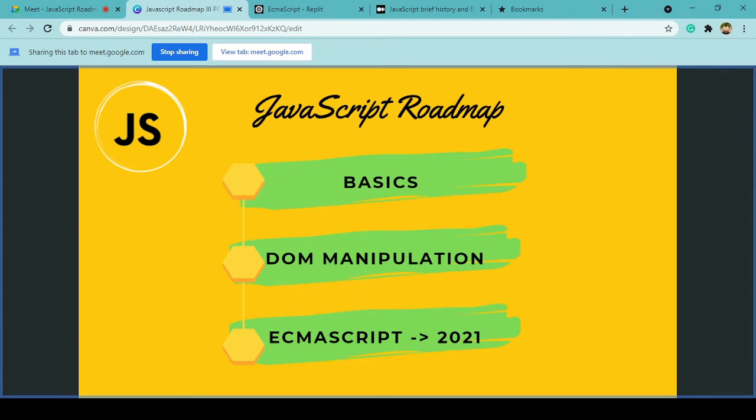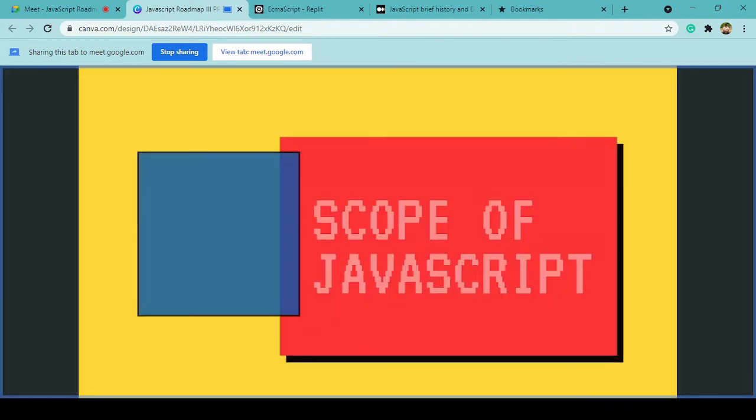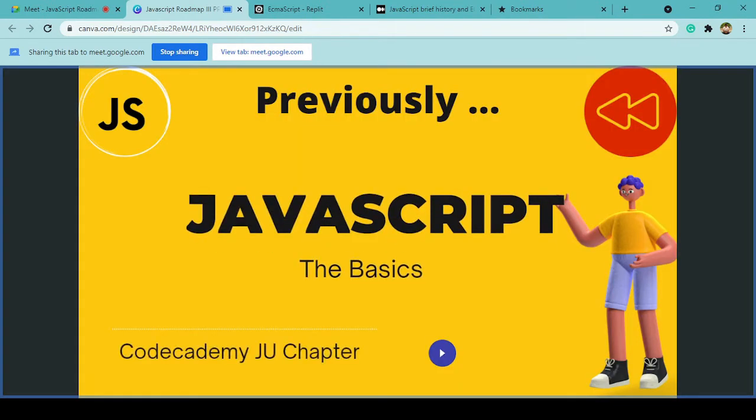So let's proceed with what the JavaScript roadmap was till now. So basically, what we did in Code Academy JE chapter is we covered the basics and DOM manipulation as part of a roadmap, so that I can demystify what JavaScript is, right? So today I'll be going back a little bit, to what we previously covered in JavaScript, the basics part till now, right?